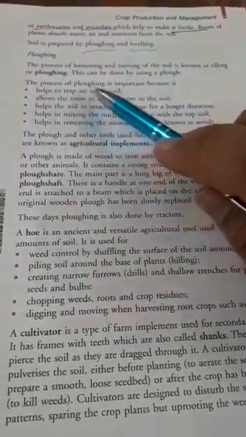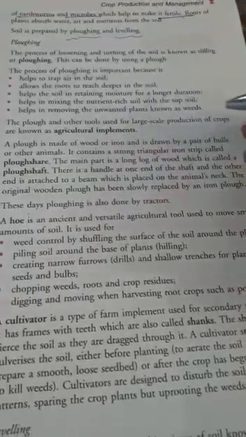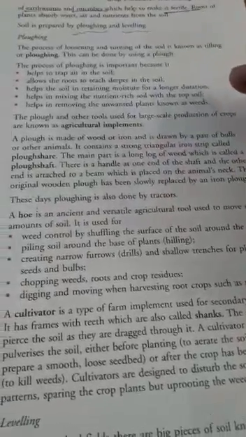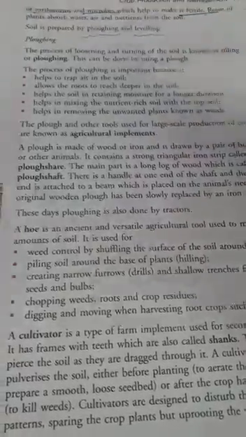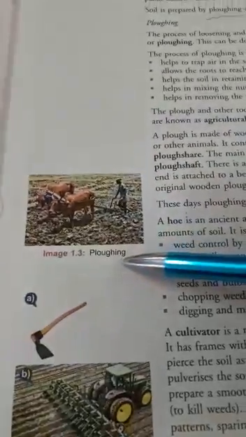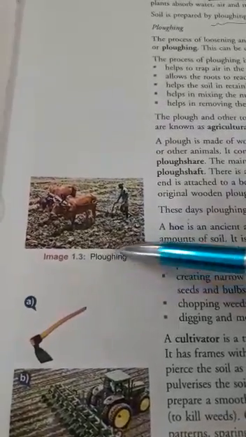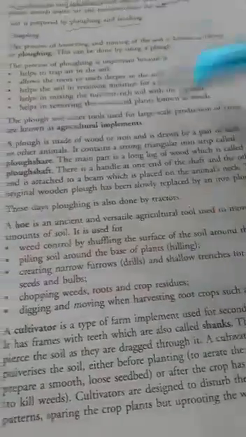The process of plowing is important. Now, what is the importance of the plowing process? Why is plowing done? Plowing is done with the help of a tool known as a plow. This is the plow, you can see the image. Now what is this? What is the plow share? What is the plow shaft? That we will discuss now.